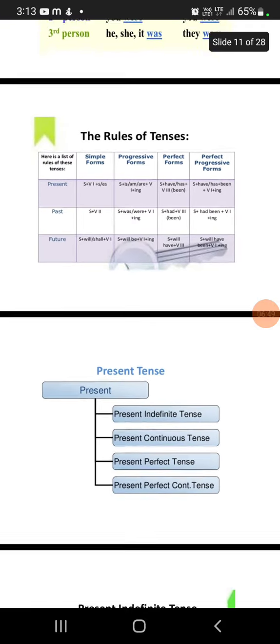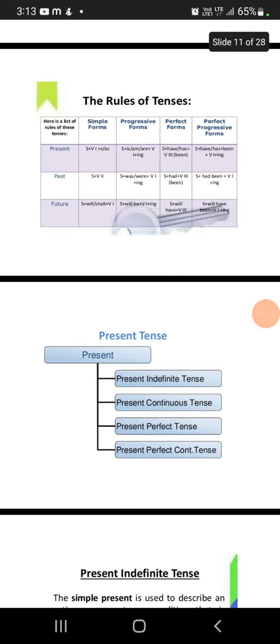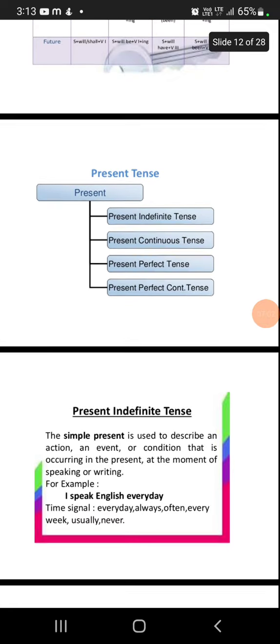And present tense. So present tense is categorized as what we have seen before: present indefinite tense, present continuous, present perfect tense, and present perfect continuous tense. So this is what we have seen before. So for every present tense, past tense or future tense, we are repeating the same thing. The thing is indefinite, continuous, perfect, and perfect continuous. And here the things that change are present, past, and future.